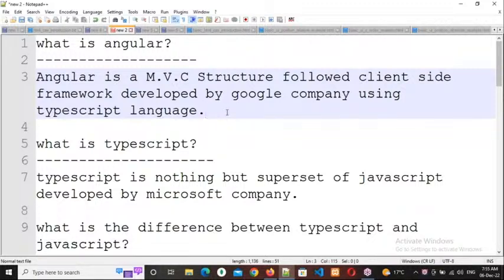Actually, what is the system requirement for the laptop to practice this Angular? Tomorrow class I will explain it. System requirements, all those things, how to install Angular or TypeScript. Okay, Srinivas, tomorrow definitely I will explain.